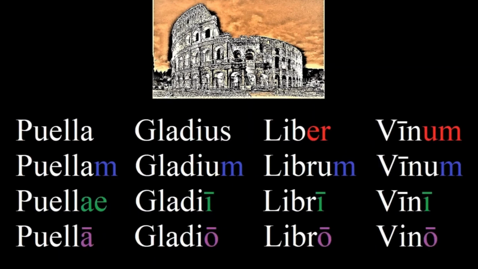Let's pause to review the noun declensions we've covered so far. Puella, puellam, puellae, puella. Gladius, gladium, gladii, gladio. Liber, librum, libri, libro. Vinum, vinum, vini, vino.